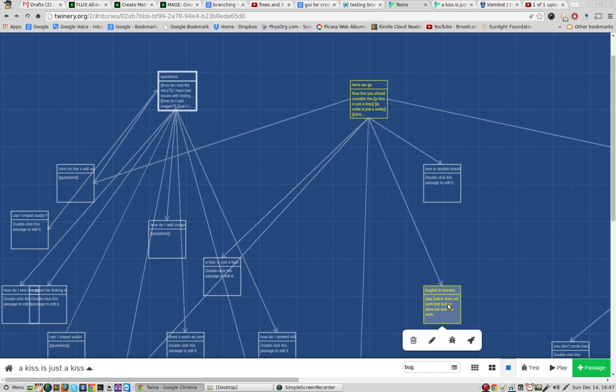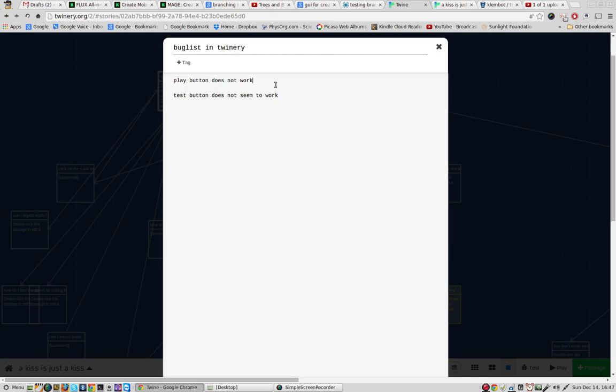So where is the workaround? Okay, resolution equals you must set a starting point for Twinery to play.